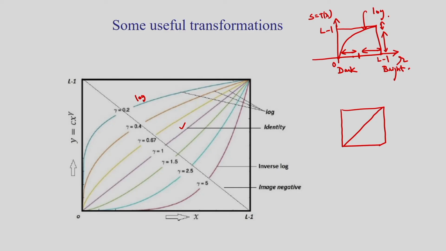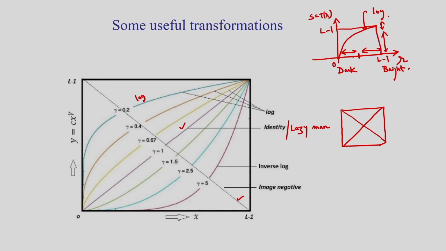This is called the identity, and sometimes it is called the lazy man transformation, because if I apply it, there is no influence on visual quality. And this transformation is nothing but the image negative.